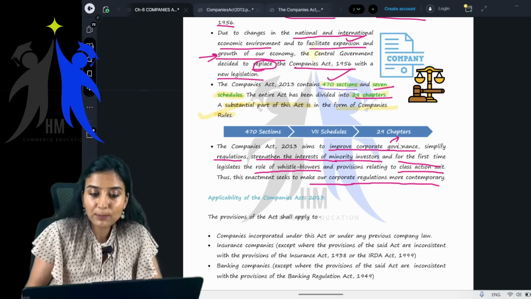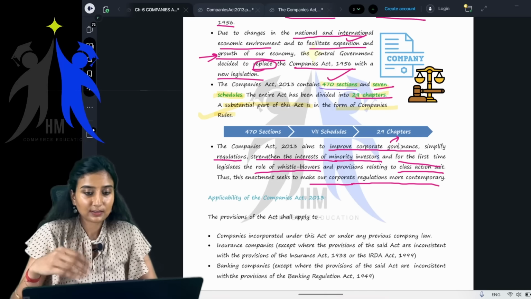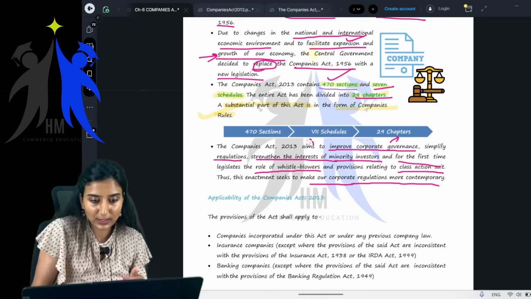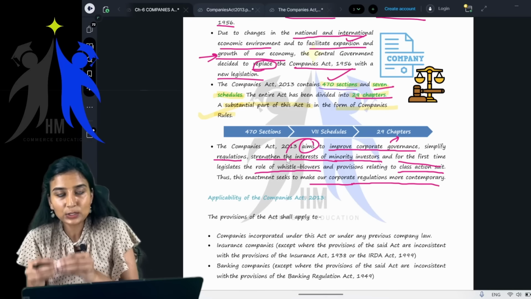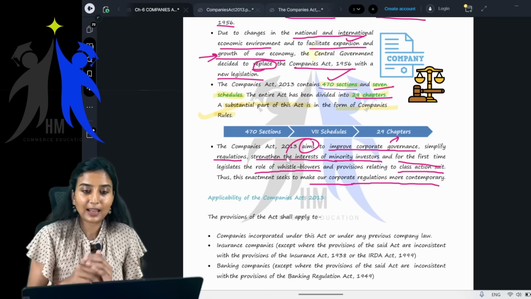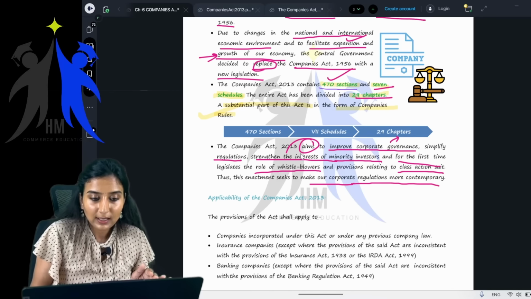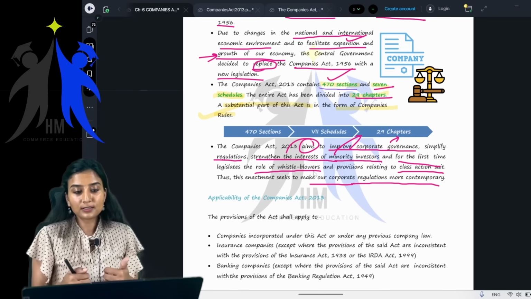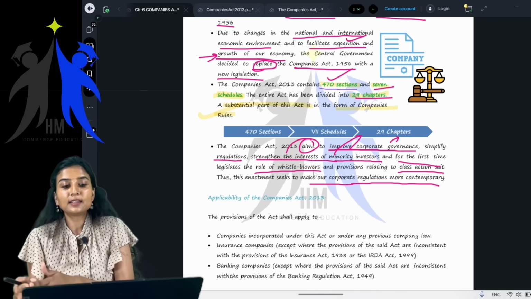So, there are many provisions being introduced. All of this you will study in your later classes. It is not there right now. They're just trying to tell what the Companies Act 2013 does, but how and which section deals with it will be in your further classes, that is your CA Intermediate. As of now, you don't have any of those sections. Say, for example, they're trying to tell strengthening the interest of minority investors. Ma'am, who are minority investors, and what is the strengthening of their interest?